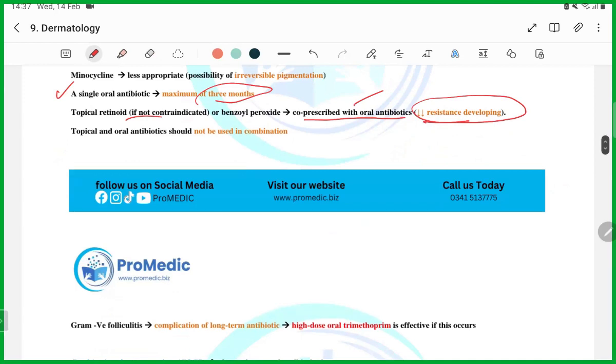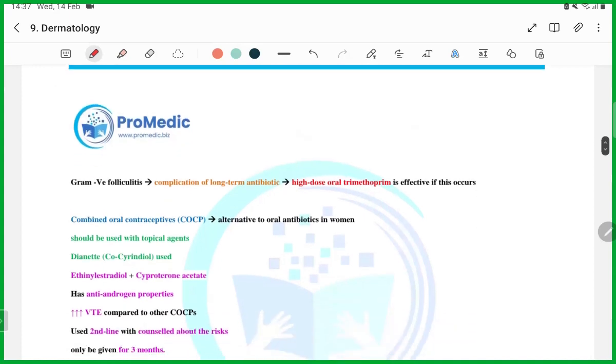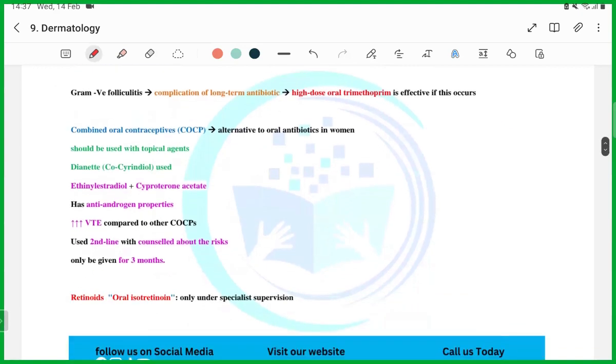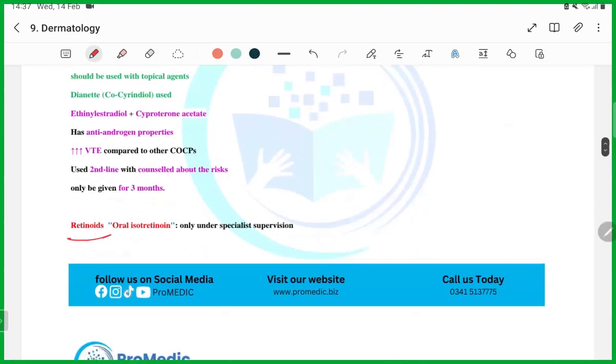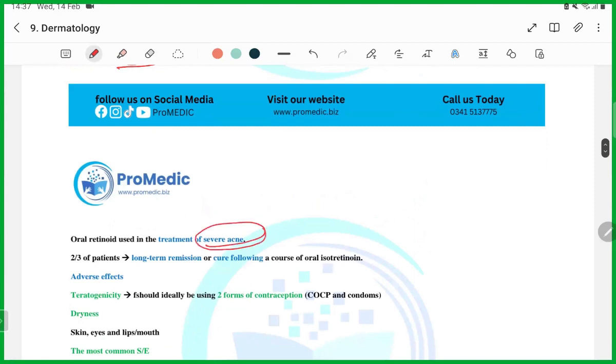Then, guys, the other important thing I want to tell you in this, this one, guys, is very important. You have to remember that retinoids, which are oral isotretinoin, are used only under specialist supervision, and only in severe acne, guys.